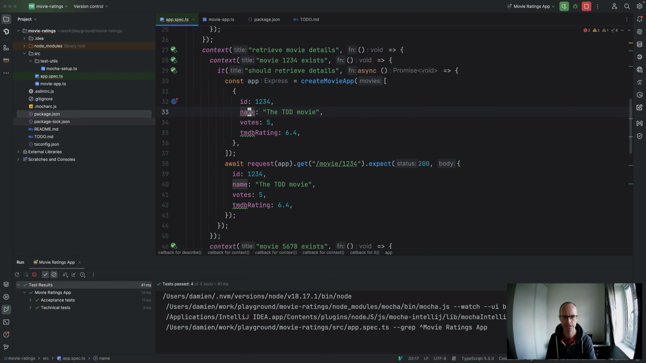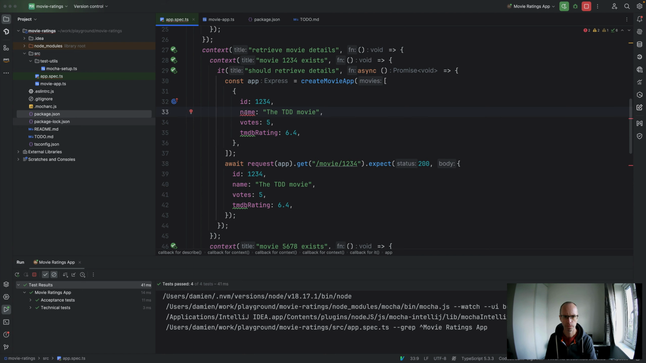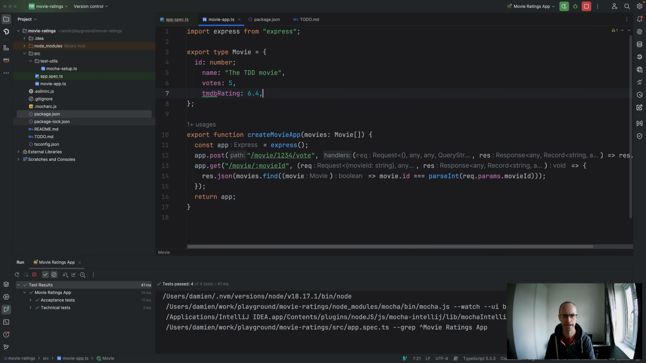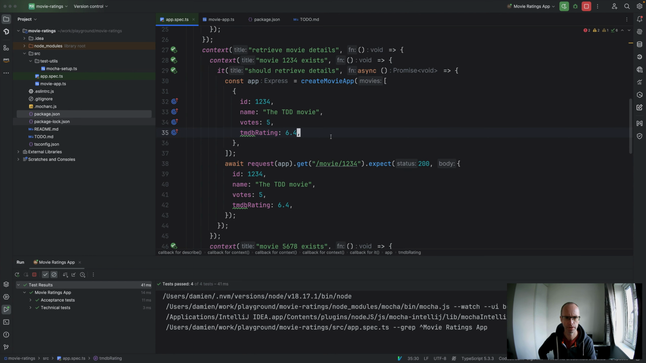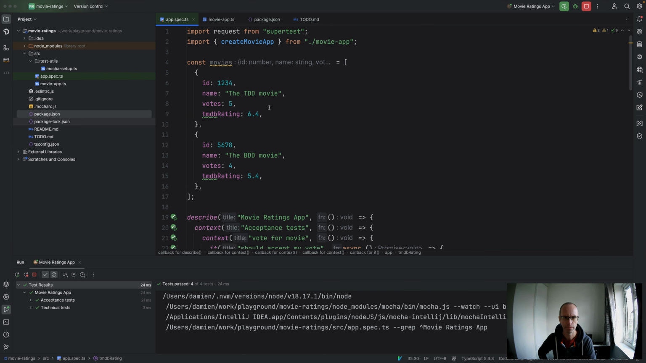But now it is showing us here that we've got properties that don't exist on type movie, so we can add those in. If we go to movie app, we can just add those in there: that is of type string, that's of type number, and that is of type number. So now that should hopefully stop complaining, and our tests should still pass. And now we can get rid of that.